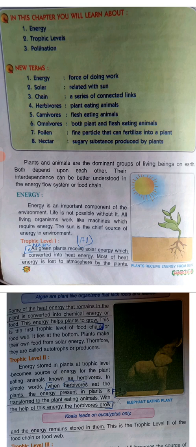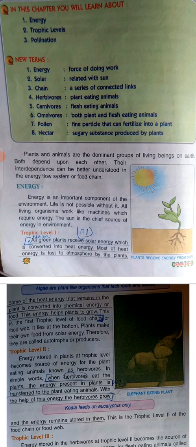Plants and animals are the dominant groups of living beings on earth. Both depend upon each other. Their interdependence can be better understood in the energy flow system or food chain. So, obviously, plants and animals are interdependent on each other. No one can survive without the other.